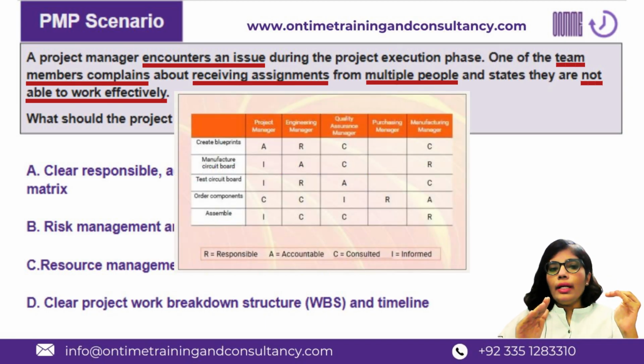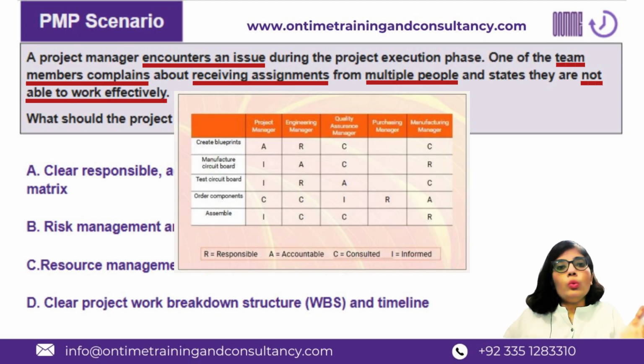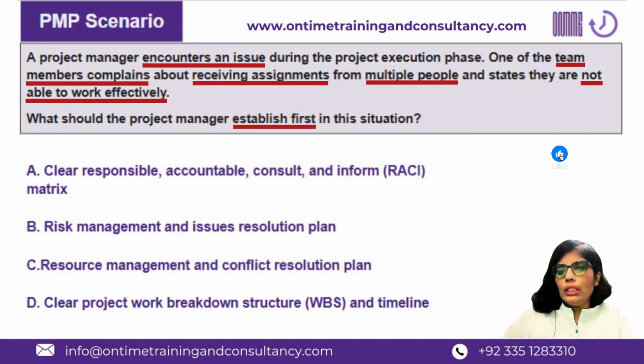A RACI chart is a responsibility assignment matrix where, in a two-dimensional or tabular way, the assignments or the work breakdown elements or work packages are listed, and who is working on that, who is responsible for a respective assignment, who is accountable for that work package, who should be informed, who should be consulted. All of that is very well managed and visibly available to every team member as well as the project manager and the other stakeholders as well.